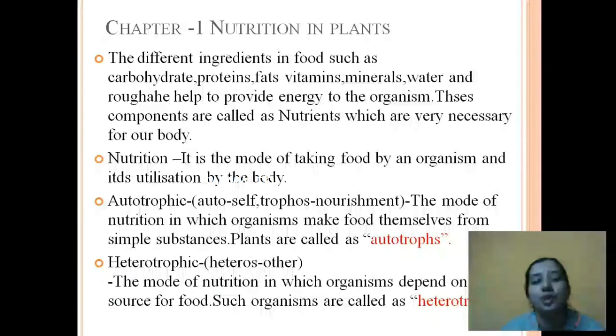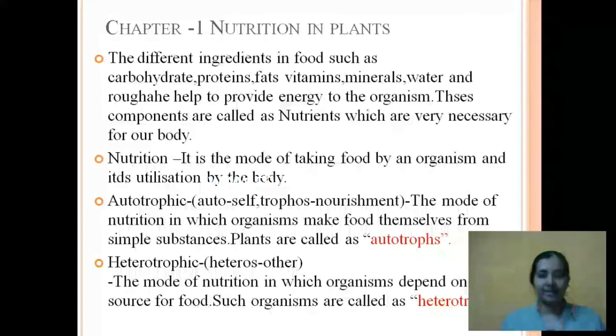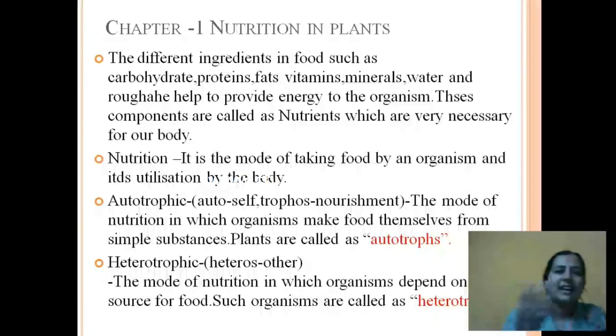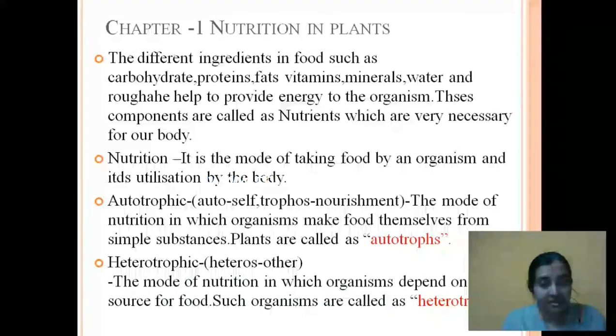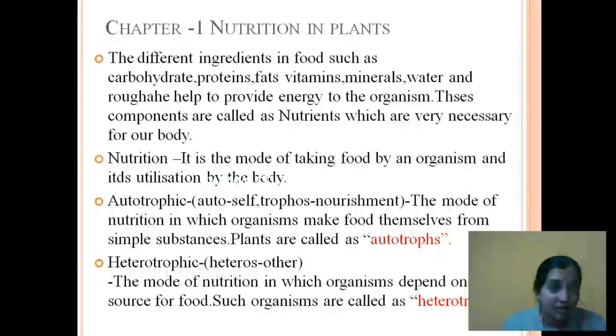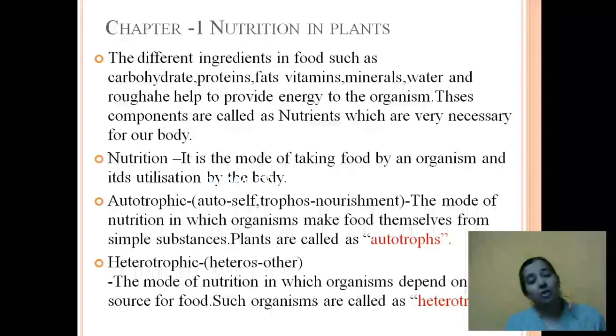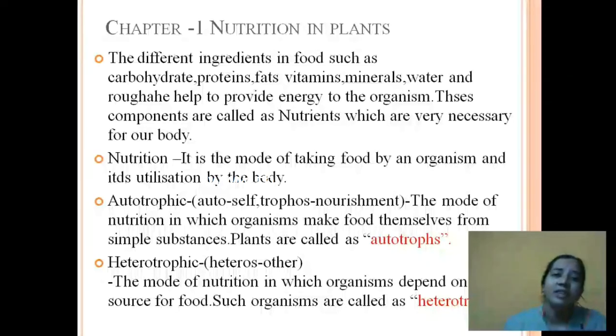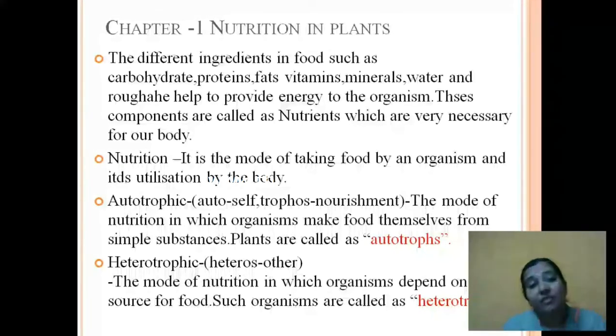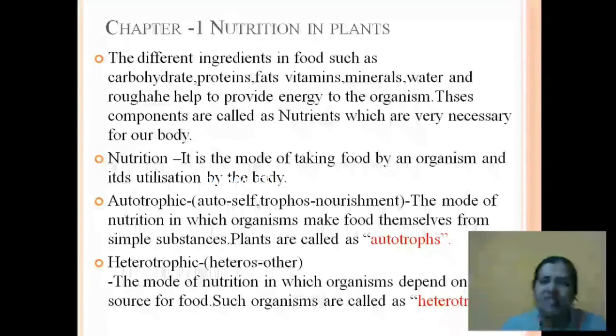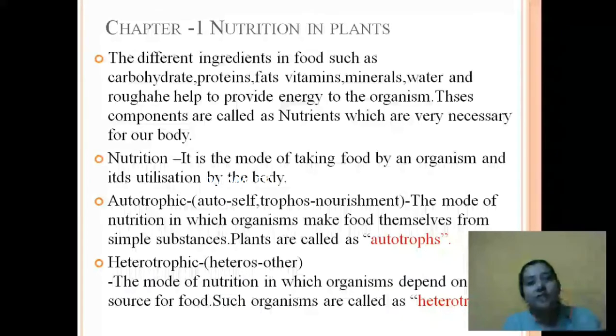In case of food, we had different ingredients, like carbohydrates. You have studied this in your previous class. Carbohydrates, proteins, fats, vitamins, minerals, water, and roughages. Because these all ingredients all together give us energy. So that's why we call them nutrients, which are very necessary for our body. So with the help of these nutrients we get nutrition.